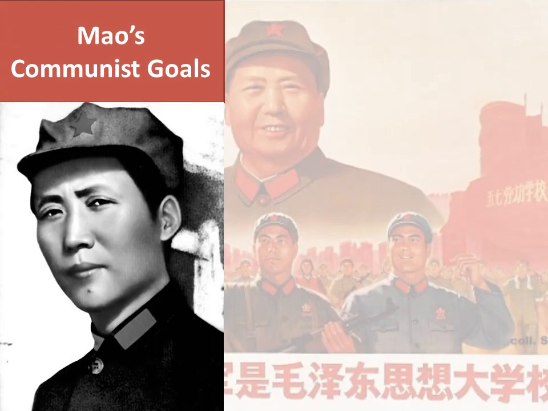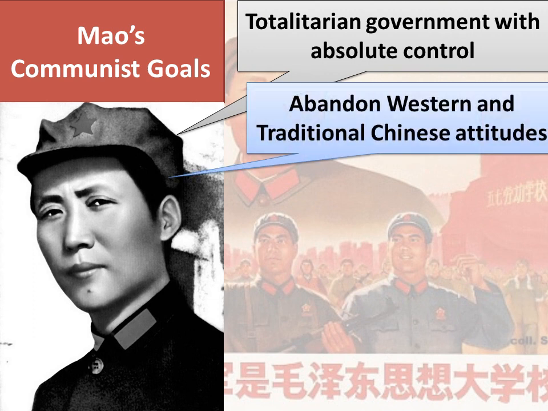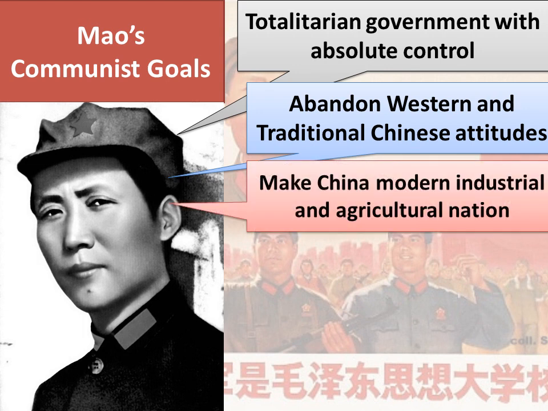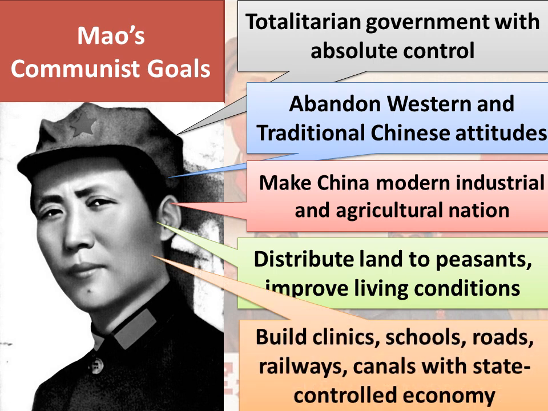When Mao Zedong took over communist China, he had a couple different goals he wanted to achieve. He wanted to make a totalitarian government with absolute control. He wanted to abandon Western and traditional Chinese attitudes. He wanted to make China a modern industrial and agricultural nation. He wanted to distribute land to peasants and improve living conditions in China. And he also wanted to build clinics, schools, roads, railways, canals, and he wanted to do all this by having the government control the economy.